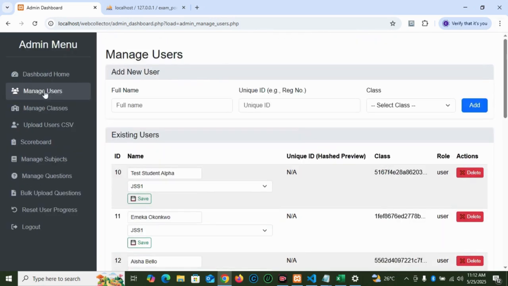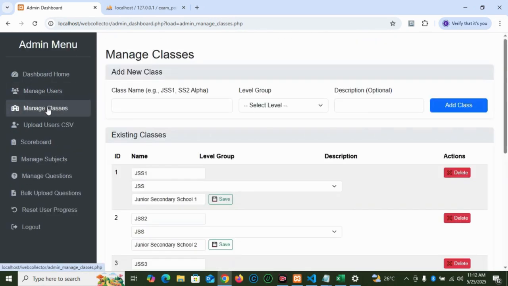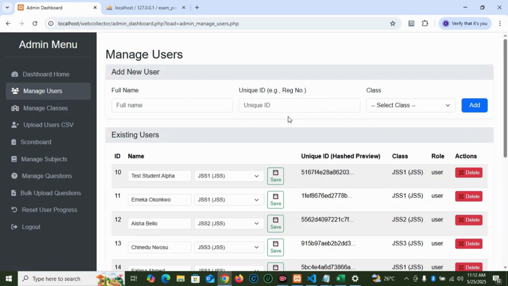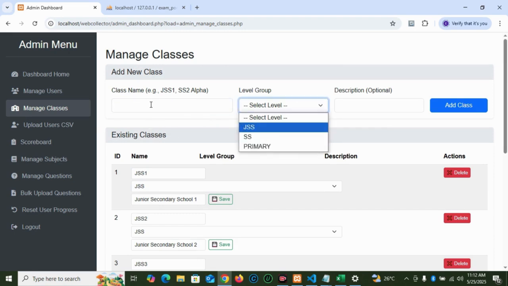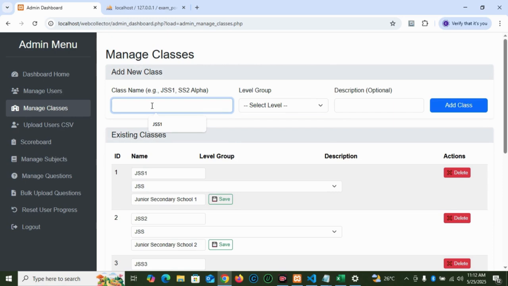All right. Then the manage classes. Like I've said, in manage users you can add the users. The manage classes is where we assign classes to a particular user. You assign the class for that particular user. So you give it a class name.